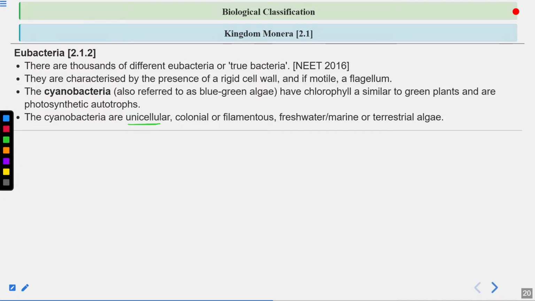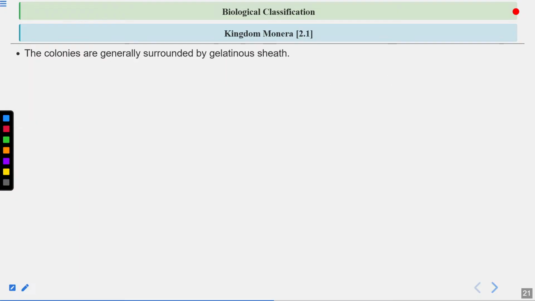Cyanobacteria can be unicellular, colonial, or filamentous. They can be freshwater, marine, or terrestrial algae. Clear? So they are unicellular forms, colonial or filamentous forms. Some live in freshwater, some in marine, and there are terrestrial algae also. The colonies are surrounded by a gelatinous sheath. Now these algae form algal blooms. Remember these algal blooms: they consist of cyanobacteria. So cyanobacteria form the algal blooms in polluted water bodies.